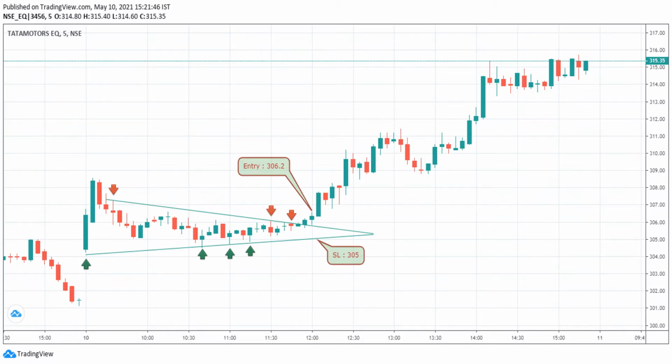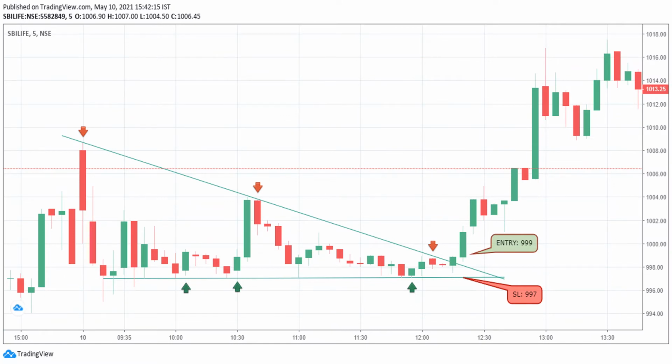The price action pattern we are going to use in this strategy will be a triangle pattern. We have the example of Tata Motors, which formed a triangle pattern in the 5 minutes candle time frame on 10th May. The breakout was given at 12 p.m. We are going to take entry at 306.2 and we can keep the lower triangle line as the SL. Here it will be 305, and we can easily see it has given 1:2 and 1:3 profit in this.